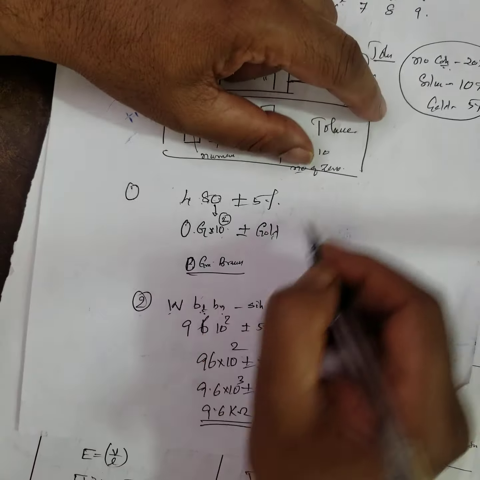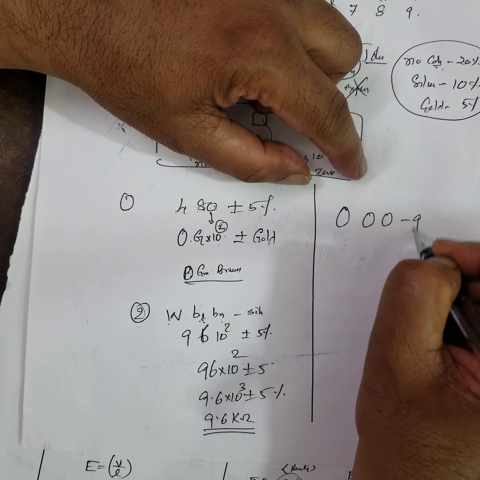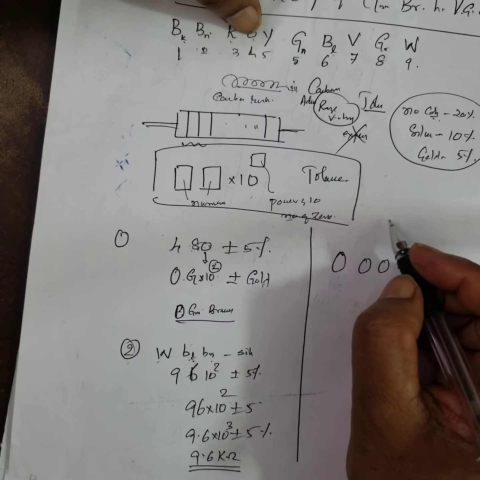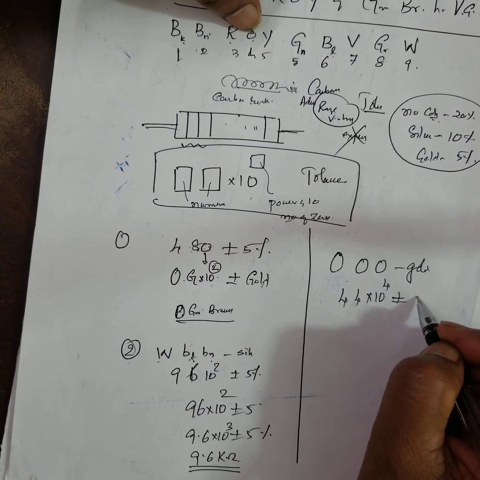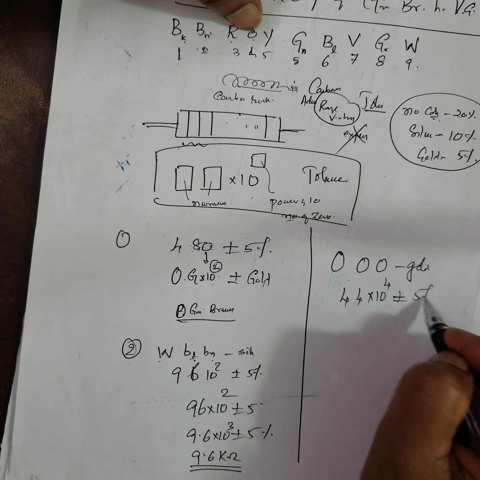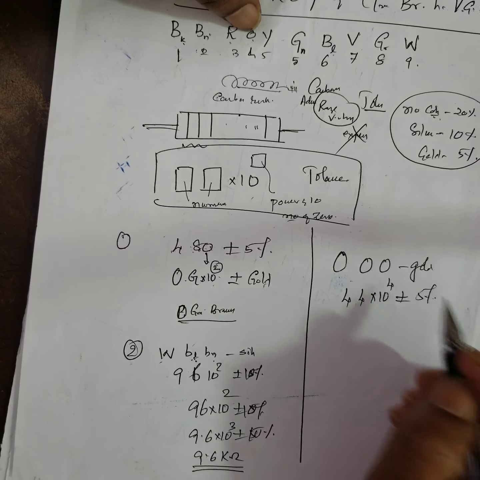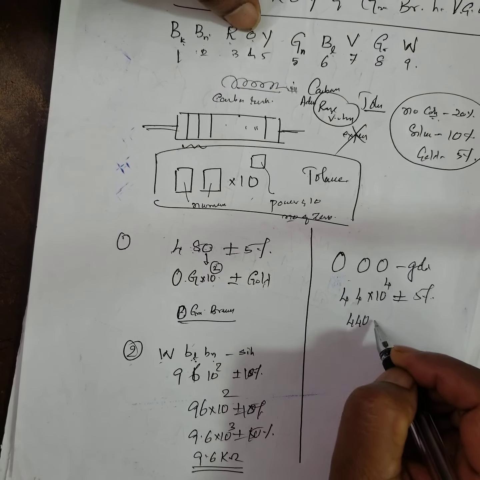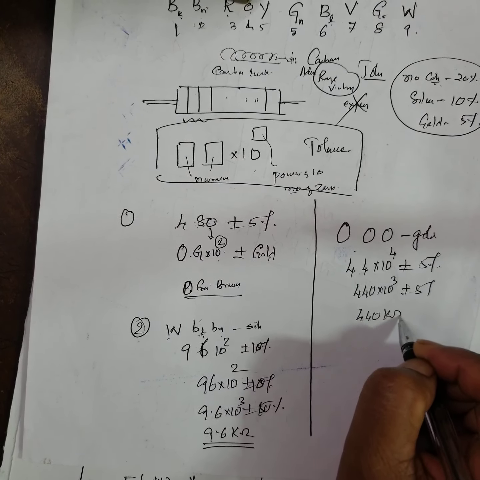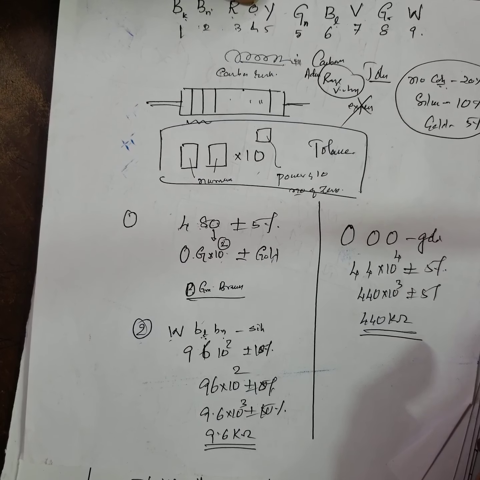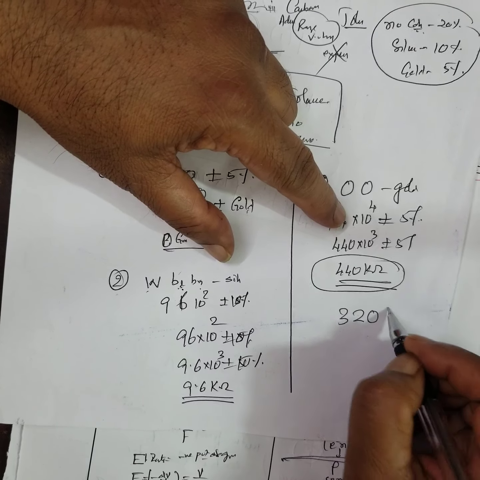This is second. Next, I'll give orange, gold. What is orange? 4 into 10 to the power of 4 plus or minus gold. Silver is 10%, gold is 5%. Therefore, 44 into 10 to the power of 3 plus or minus 5%, 440 kilo ohm. They may exchange and give 320 kilo ohm.